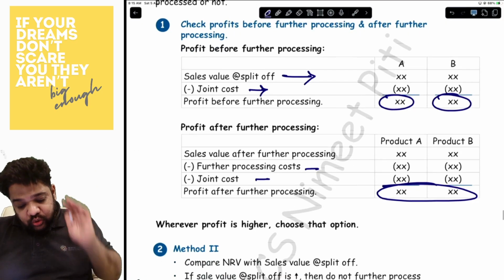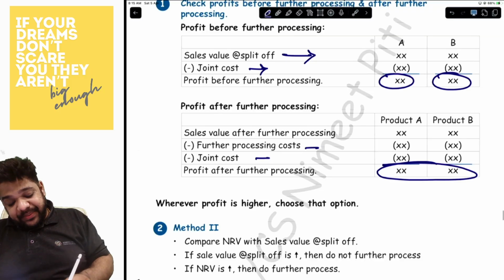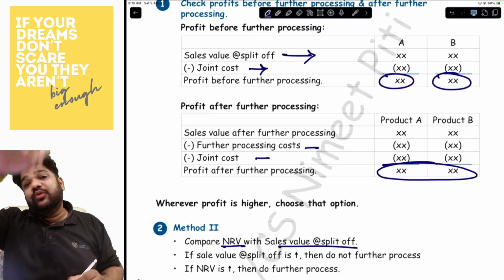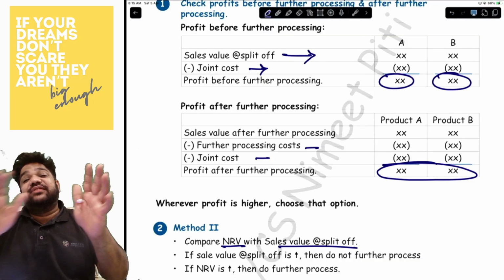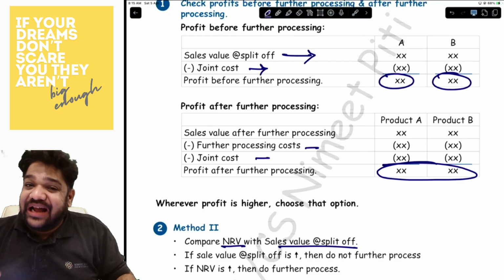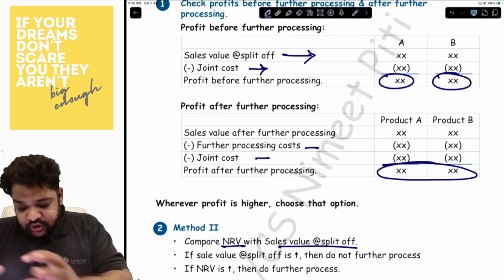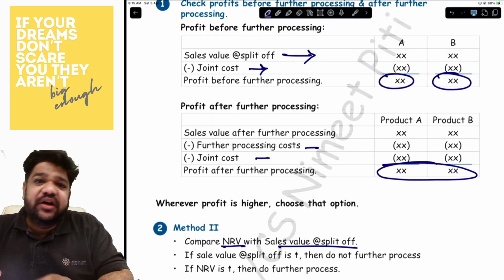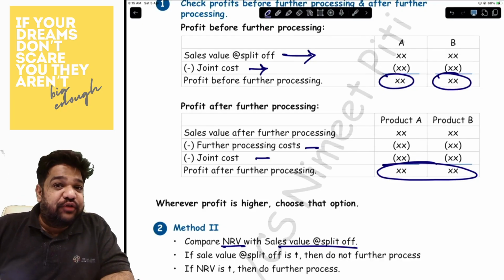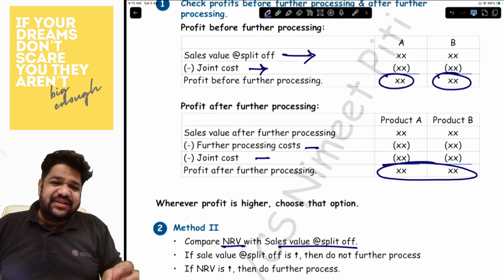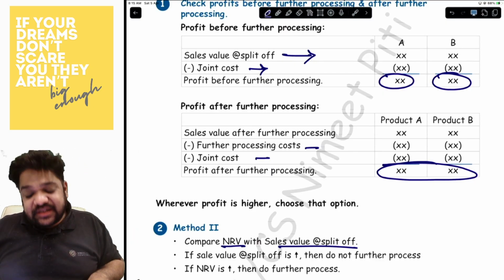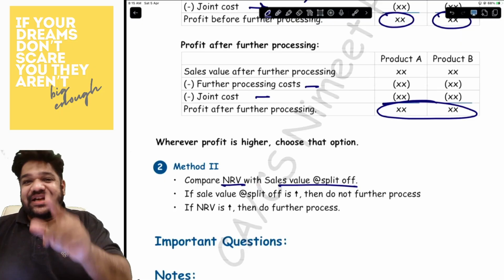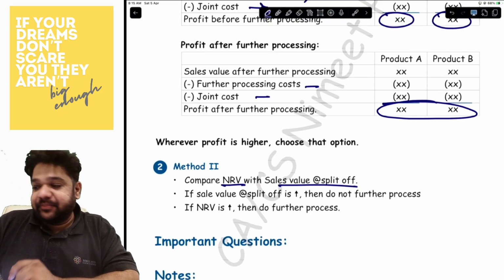A shortcut to do the same thing is to compare NRV and sales value at split off. If the NRV is higher, you will go for further processing. If the split off value is higher, you sell the product at split off. Is that understood? So a very, very simple and basic chapter. You just have to use your calculator, very extensive use of calculator in this one. But that being said, a very simple topic as well. So this completes our joint products and byproducts. I will see you in a quick second and we'll start with the next topic.